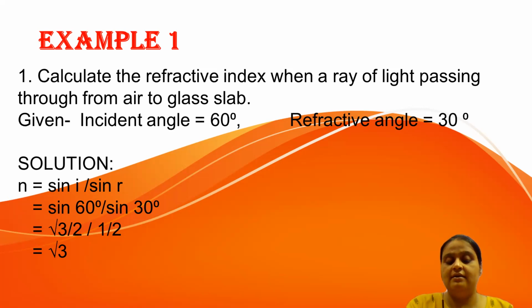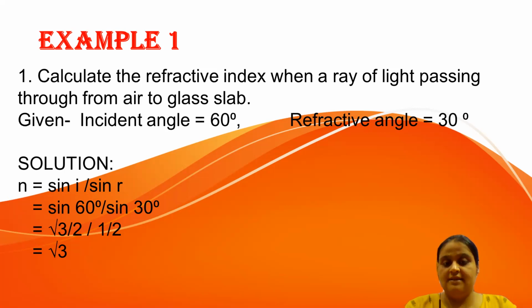When we divide, with a simple calculation, we get the answer root 3. So root 3 is the refractive index of the glass slab with respect to air. We are finding the refractive index of glass slab with respect to air. So when the ray of light passes from air to glass, the bending of light we will observe is root 3 times.